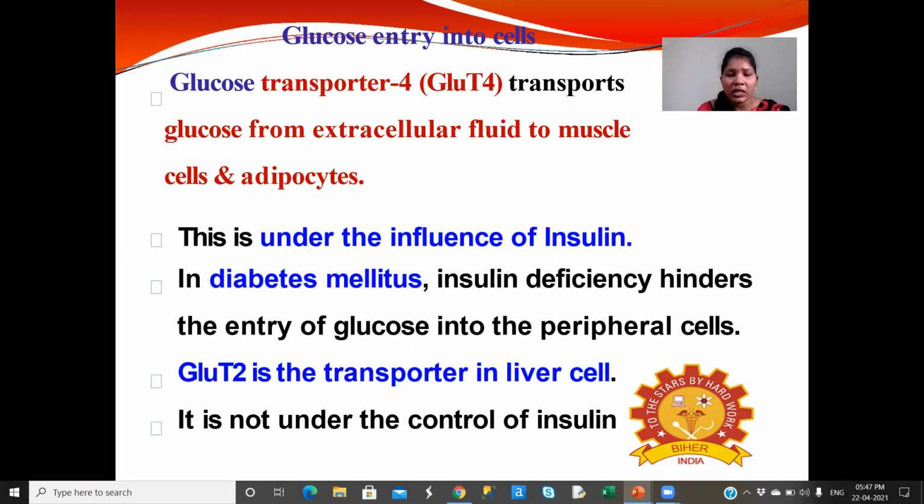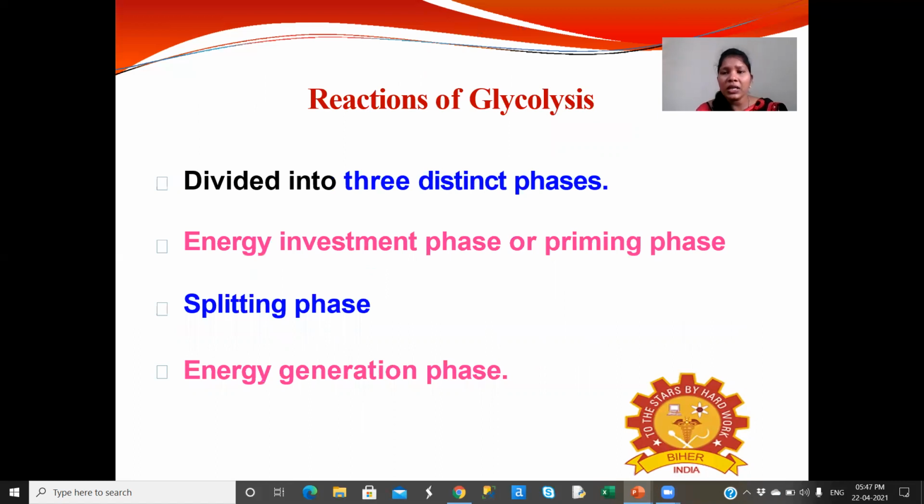Glucose transporter GLUT2 is the transporter in liver cells. It is not under the control of insulin. Coming to the reactions of glycolysis, this is divided into three distinct phases. So glycolysis here is divided into three phases.